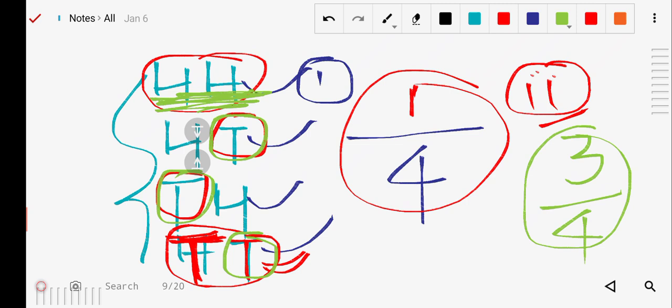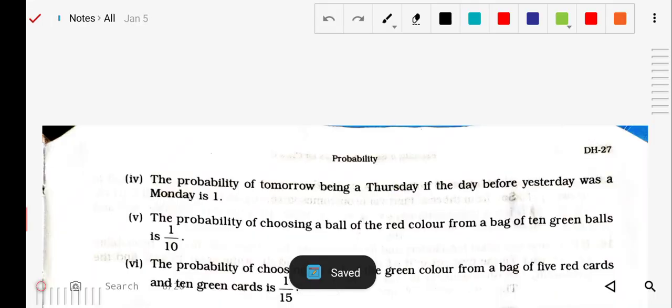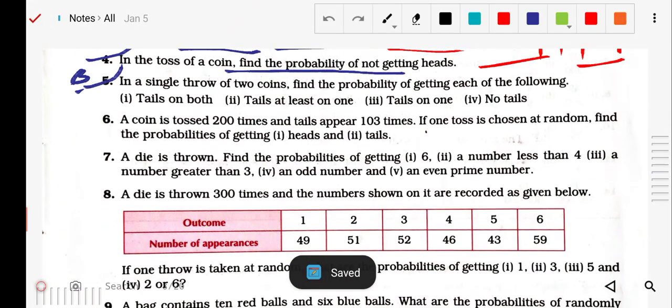So for the no tails, your answer is 1/4, and for the number of tails being 1, your answer is 1/2. Now, the next question we will see, which is your number 6.